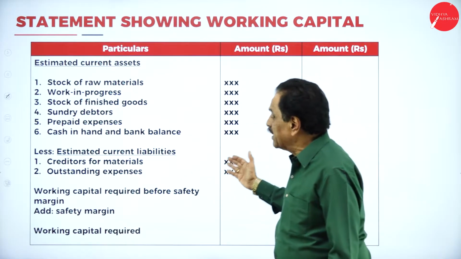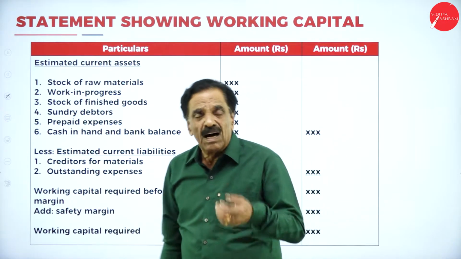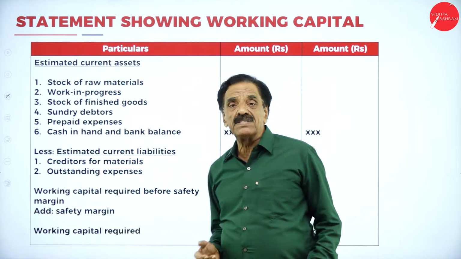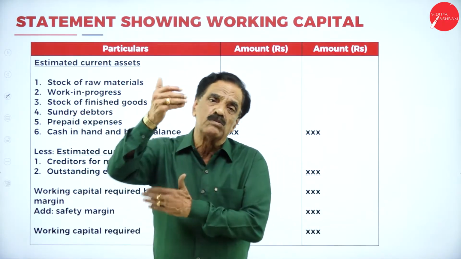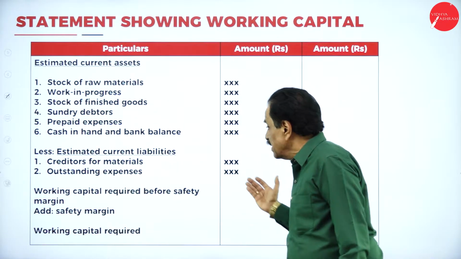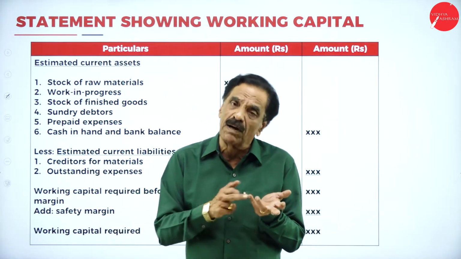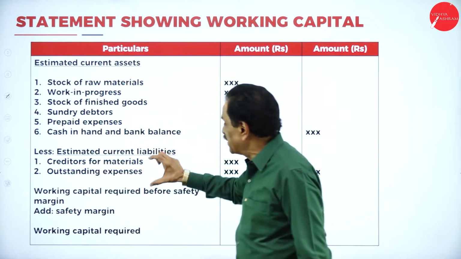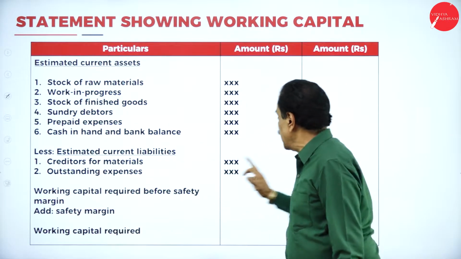Now, estimated current liability. Creditor for material. When the materials are purchased on the credit system, they are called the creditor. Then outstanding expenses, we mean how much money is to be paid at a future date, it may be 2 months, 3 months or more. It's called outstanding expenses, which is considered as a current liability. Other current liabilities may be provision for taxation, which will be added here. For the sake of the example, I have given only creditor for material and outstanding expense.